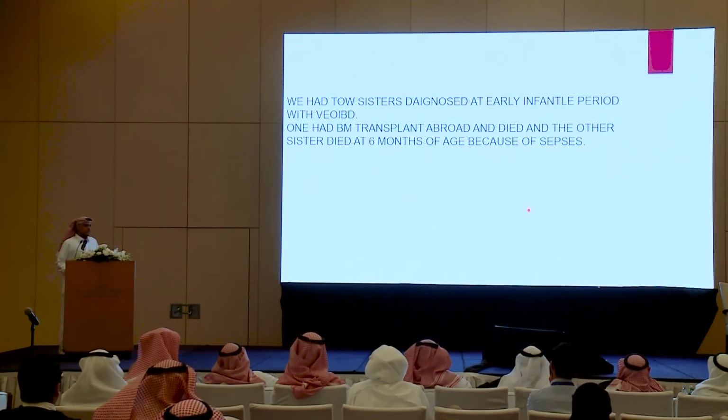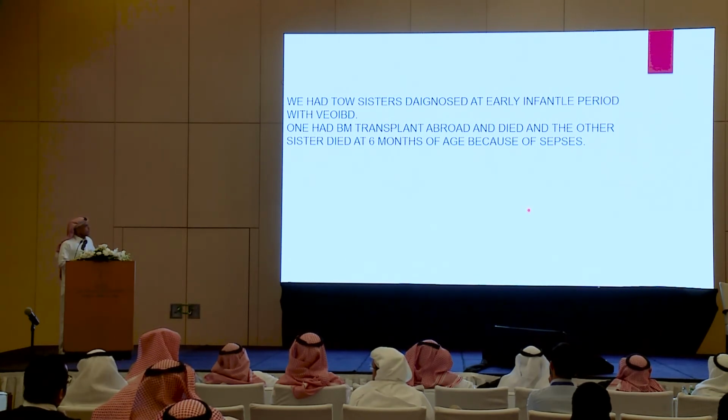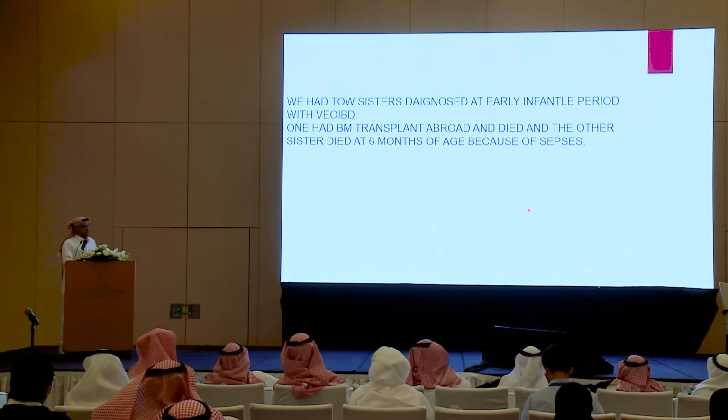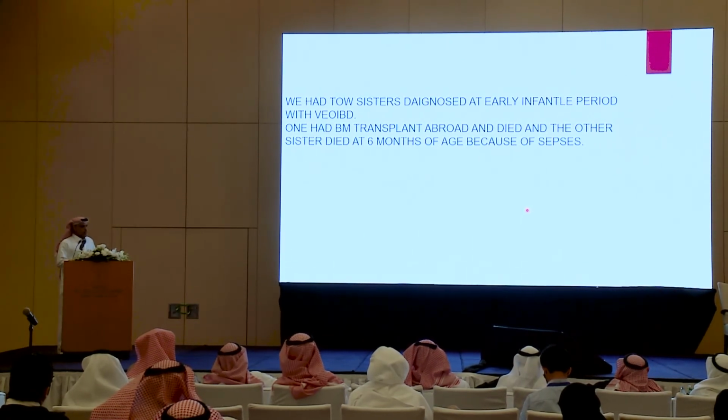Now, we had 2 sisters, both diagnosed in early infancy. Both developed perianal fistula and bloody diarrhea. We did scopes for them. Our diagnosis was IBD because they have an ulcerative colitis-like picture in their histopathology. However, the phenotypic manifestation was Crohn's disease, as they have perianal fistulas. These patients were started on immune suppression medication.